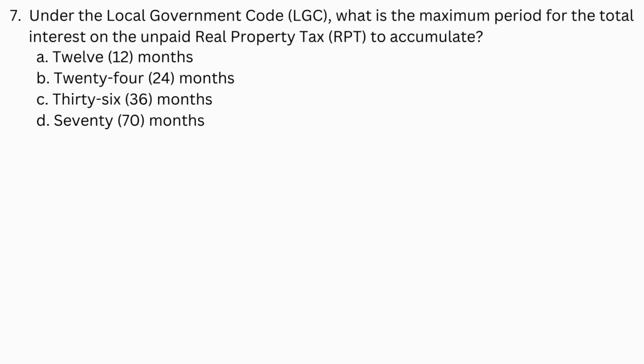Number 7. Under the Local Government Code, what is the maximum period for the total interest on the unpaid real property tax to accumulate? A. 12 months. B. 24 months. C. 36 months. D. 70 months.